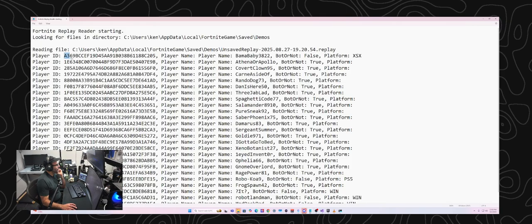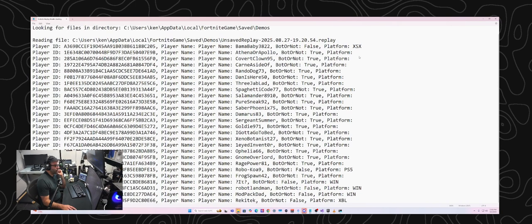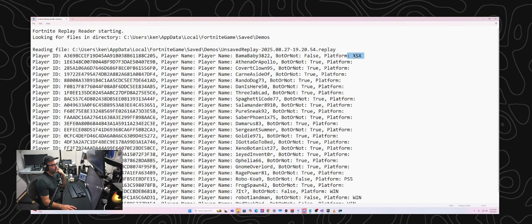So yeah, we've got the player ID, the player name, whether or not they're a bot, and then their platform. So I'm assuming now, based off of this, that XSX is actually the Switch, because XBL is going to be down here, is going to be Xbox Live. And then we know that PS5 is PlayStation, and then Windows. And I'm trying to think of what XSX could be. I could try to Google that as well, or ask ChatGPT.